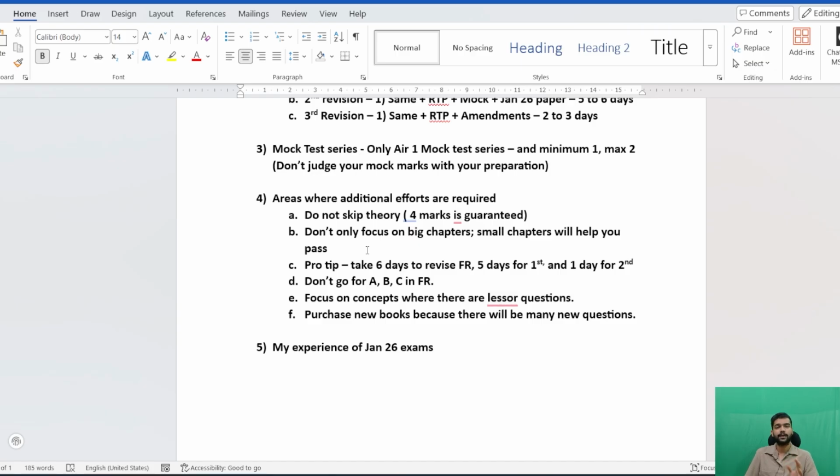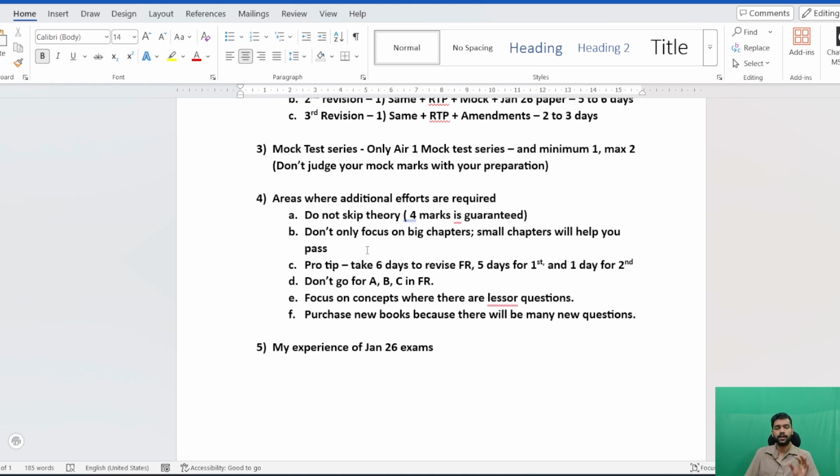But before that, in the first revision, second revision, third revision, and even in the 5 days of the last revision, you have to do the entire book, because in FR and AFM there is no guarantee which chapter arrives in your paper. So do the entire subject of FR and AFM and do not go for the ABC category.